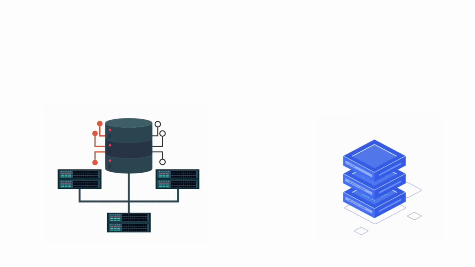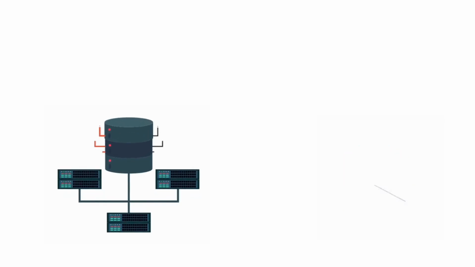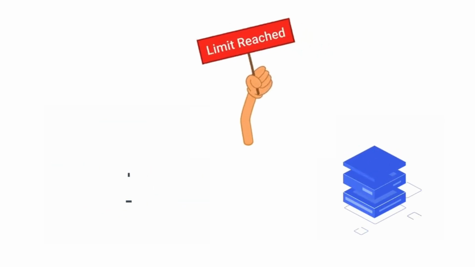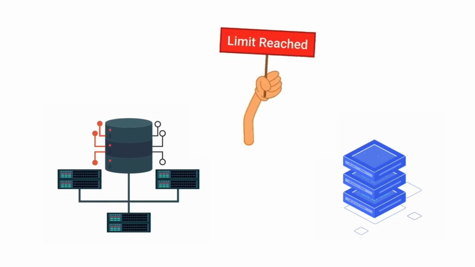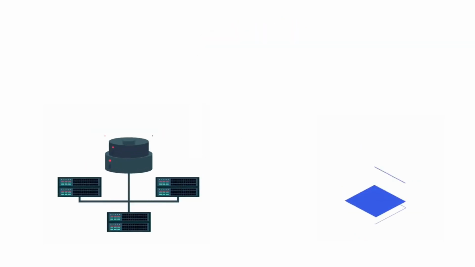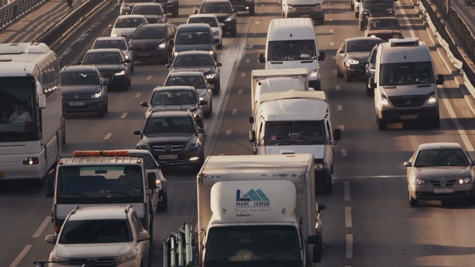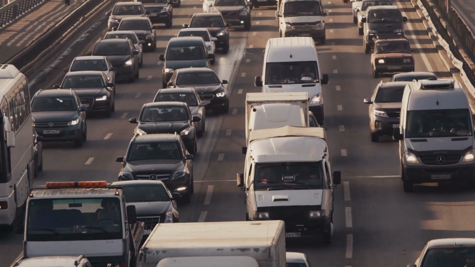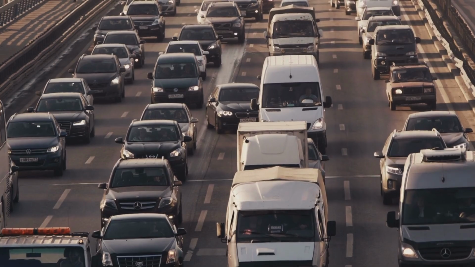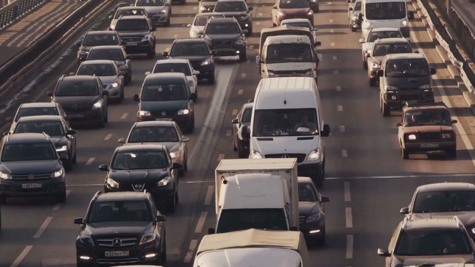Unfortunately, it's not that simple. Vertical scaling has its limits. You'll eventually hit a ceiling in terms of how much you can upgrade a single server. And even if you could keep upgrading forever, you still have one major vulnerability: a single point of failure. If that one server goes down, your entire app goes down with it. And with 1 million users relying on your app, that's not an option. So vertical scaling is like trying to solve traffic congestion by making a single lane wider. Eventually, you hit a limit and you're still stuck with a bottleneck. That's a great analogy.